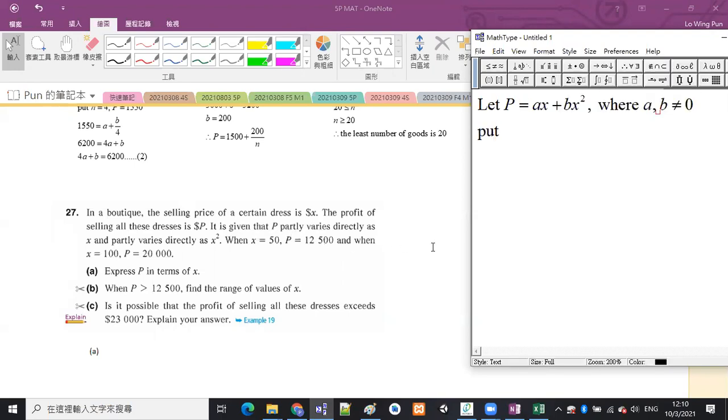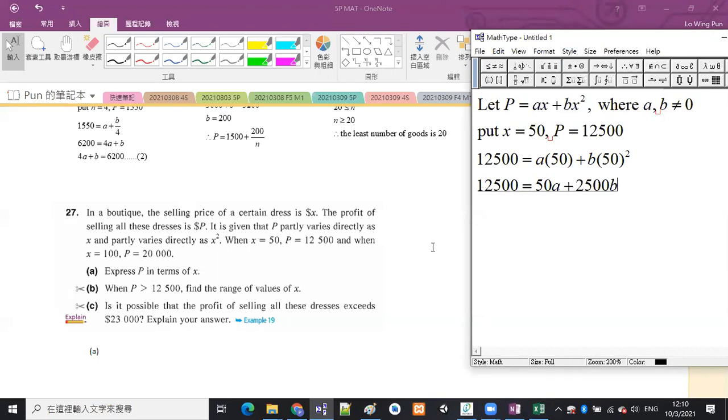So we just put the first group of numbers, X equals 50 and P equals 12,500, into our equation. So it's A times 50 plus B times 50 squared. Simplify the terms first. 12500, no change. A times 50 becomes 50A plus B times 50 squared, that is 2,500B.